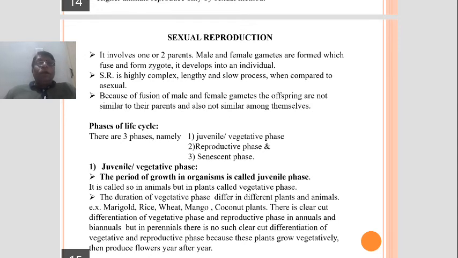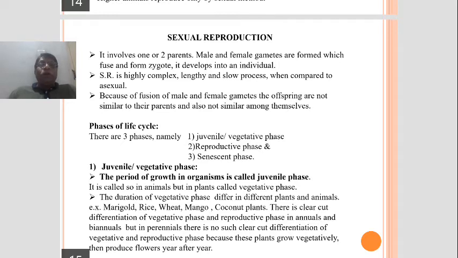In last class, we have studied asexual reproduction in lower organisms like algae and fungi, and vegetative propagation in higher plants, mainly the angiosperms. Now, today we shall study sexual reproduction.